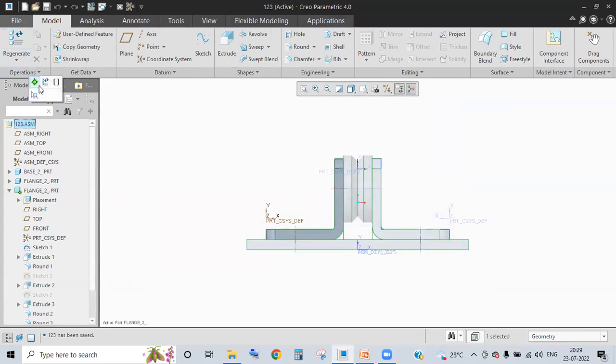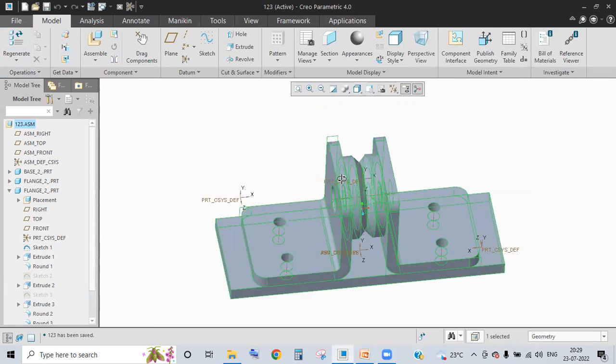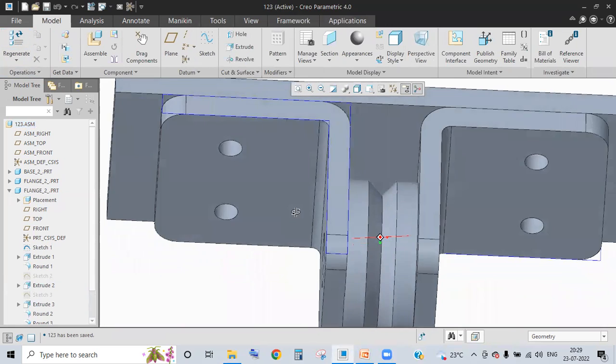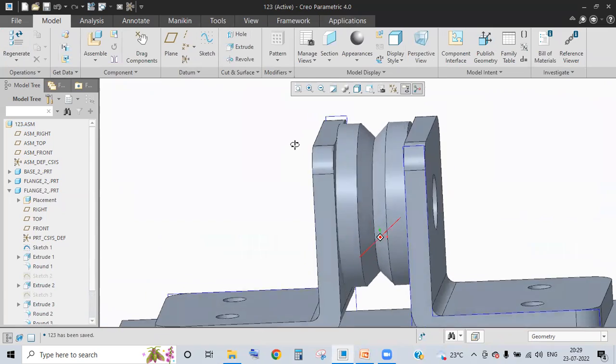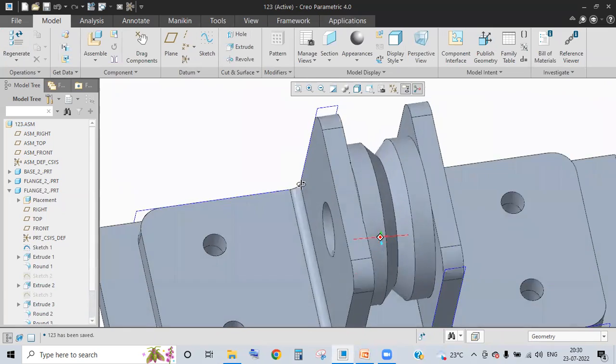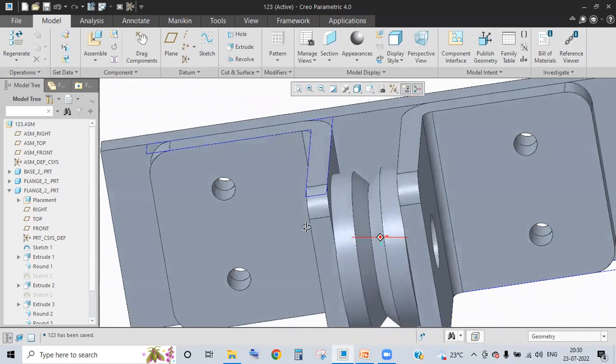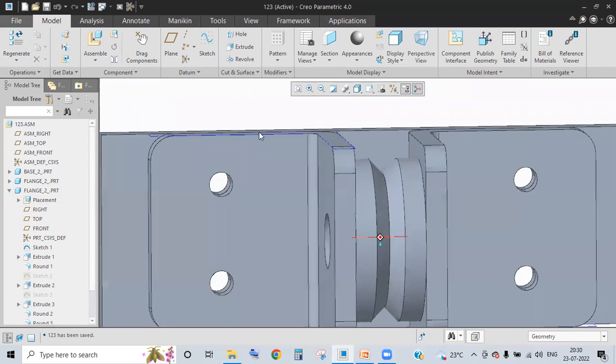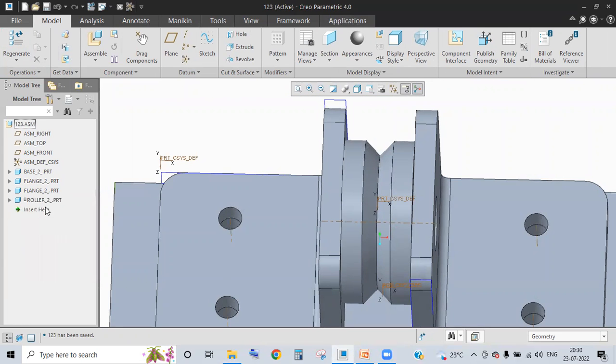Save it, come here, click on assembly and activate assembly. No, it did not create a gap. Actually, it is not activated. Okay, I think you understood how we can edit things here.